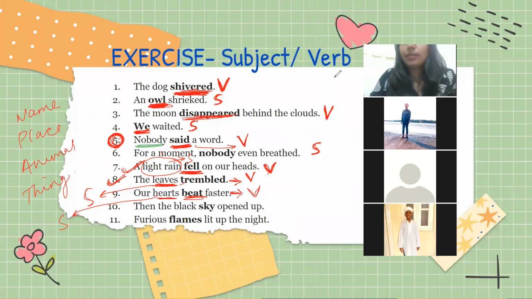So tell me, what answer did you give me for this? Sky is verb. बताओ साहिल. Asman, is that a noun or a verb? Asman is action word. No. Then it is a subject. And what answer did you give me? Verb. What is the verb here? ये भी बता दो साहिल. Opened is the verb. Perfect.